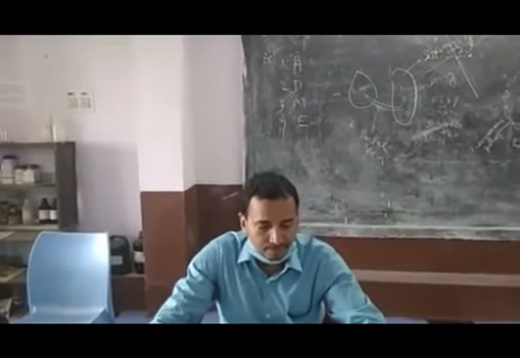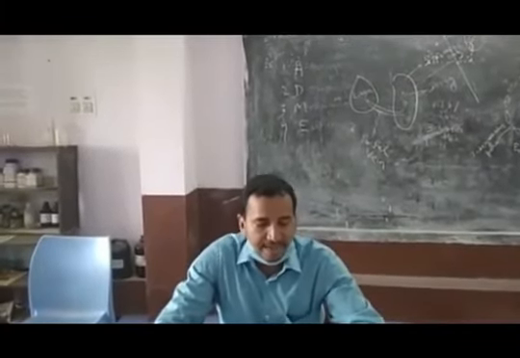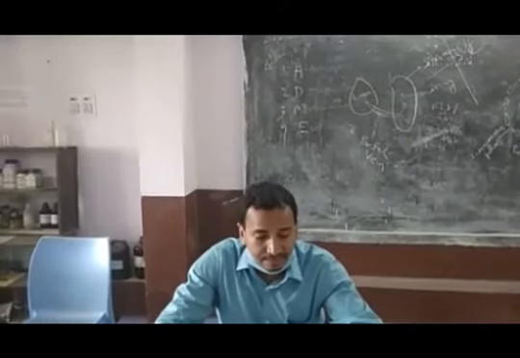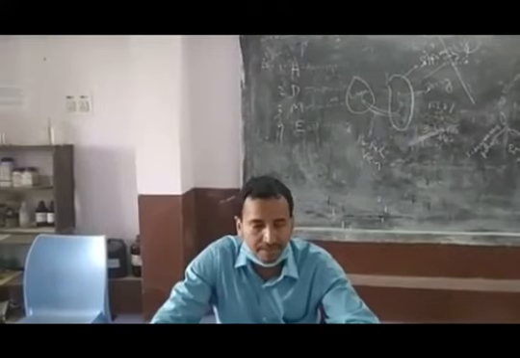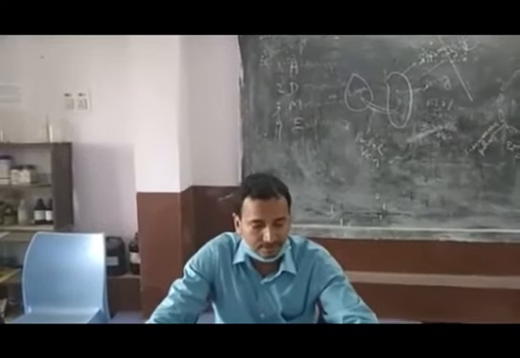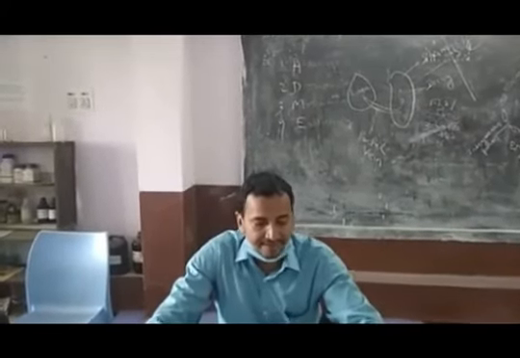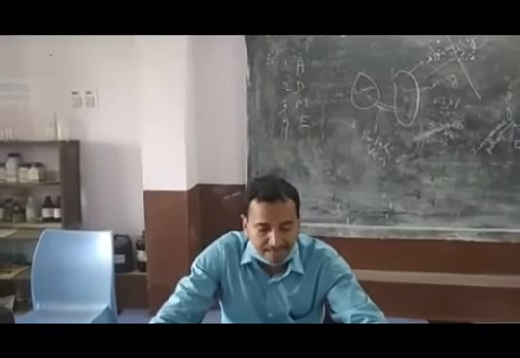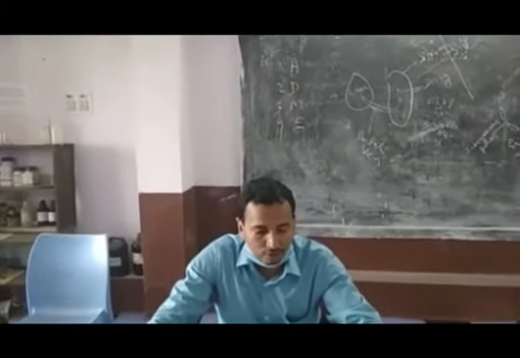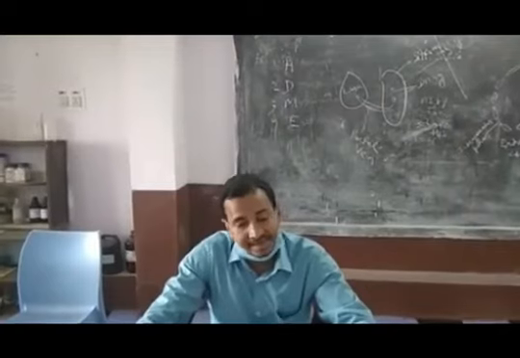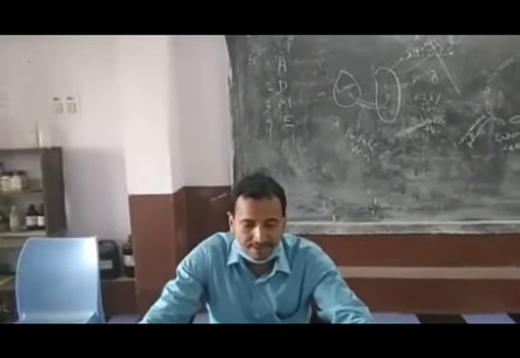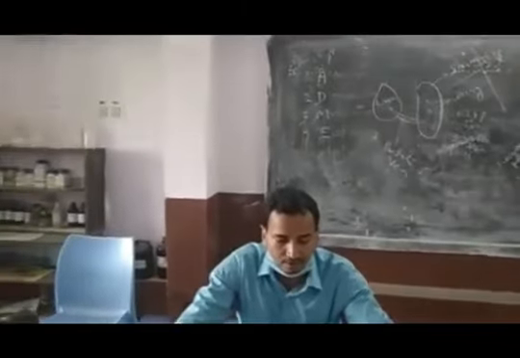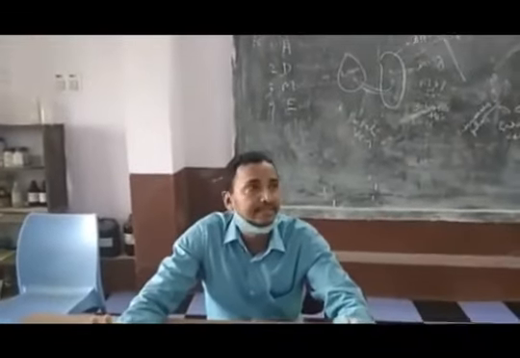Another difference is that in competitive types, the antagonist resembles the agonist chemically. In non-competitive, it does not resemble. Then, the intensity of response depends on the concentration of the agonist and antagonist in case of competitive. In non-competitive, maximal response depends only on the concentration of the antagonist.